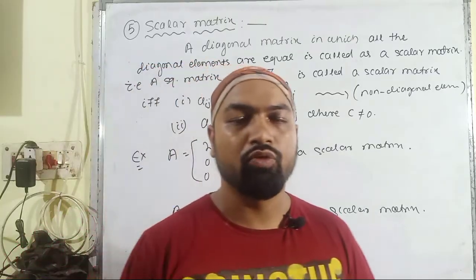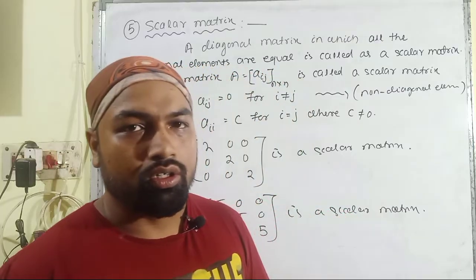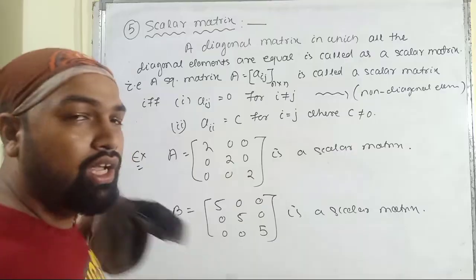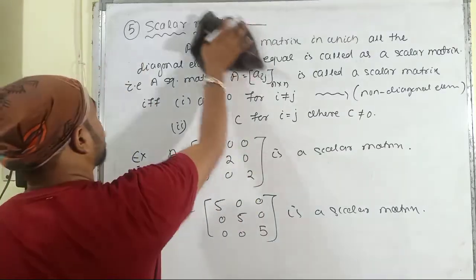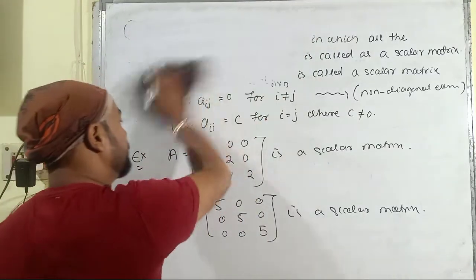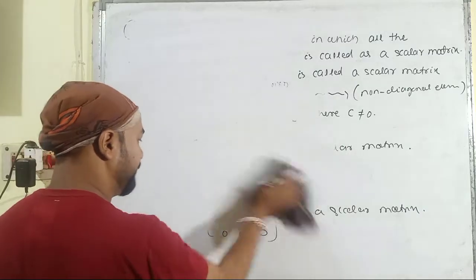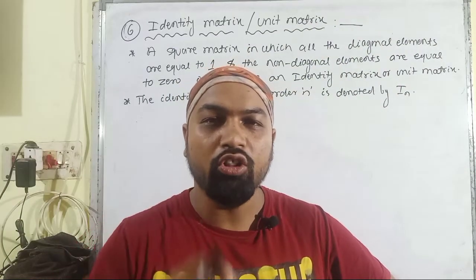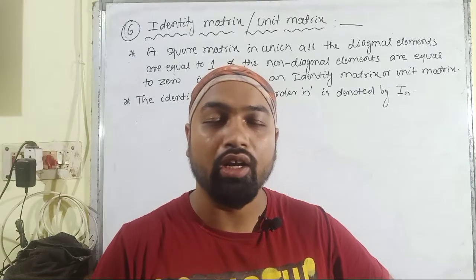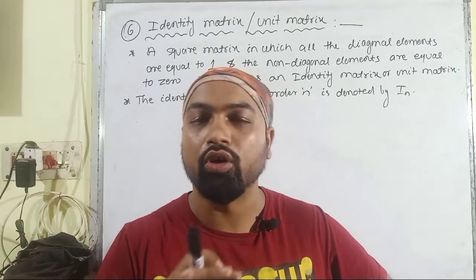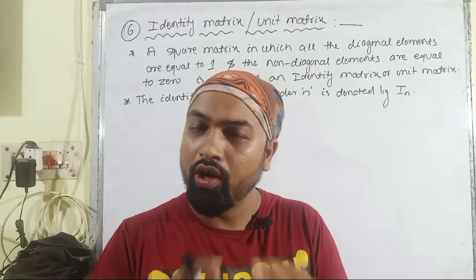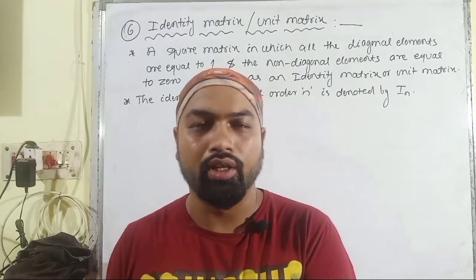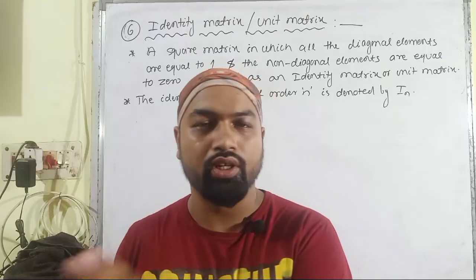Then let us move forward to the identity matrix, or you can say the unity matrix. A square matrix in which all the diagonal elements are equal to 1 and the non-diagonal elements are equal to 0. That means the matrix will contain two types of elements: the first one is 1 and the second one is 0.